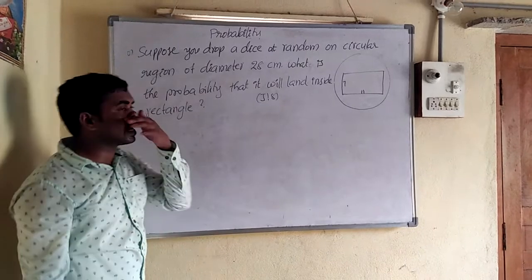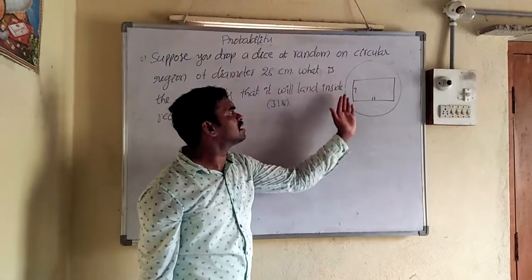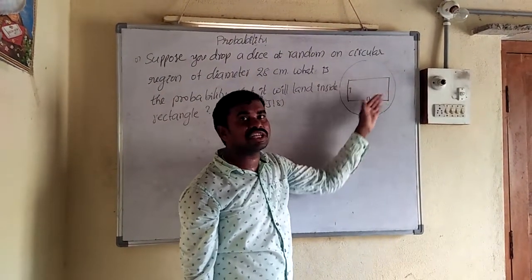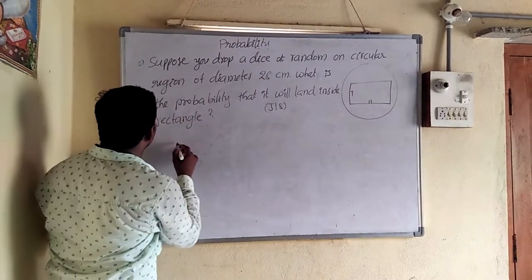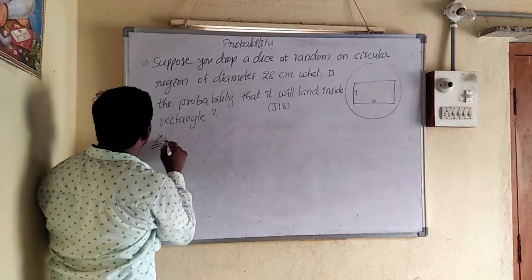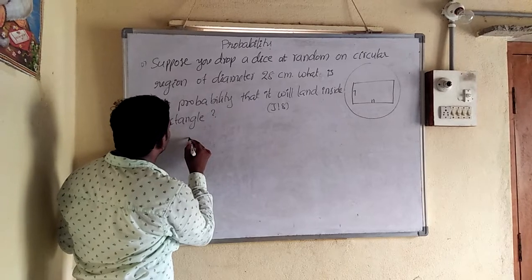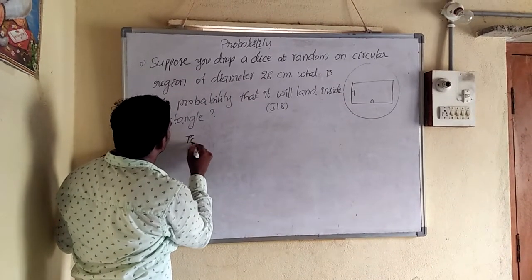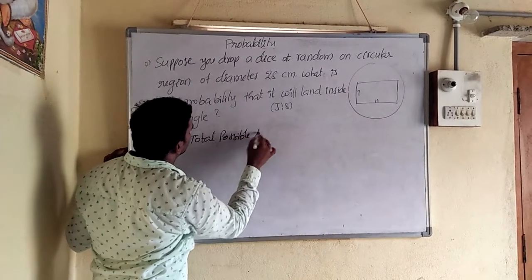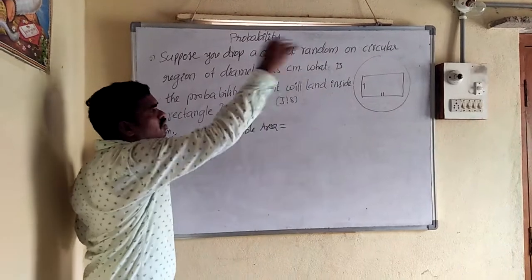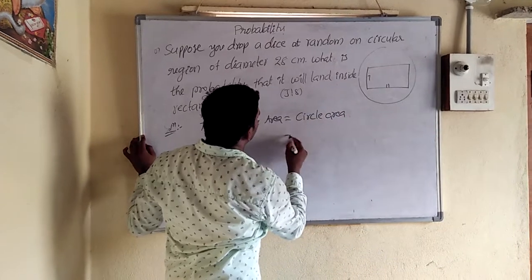So favorable area by total possible area is the probability. Just now we have taken number of favorable outcomes by total number of all possible outcomes. But here some region is given. Region is nothing but area. So a little bit the probability is changed. First of all, what is the total possible area? It is the circle area. What is the circle area formula?